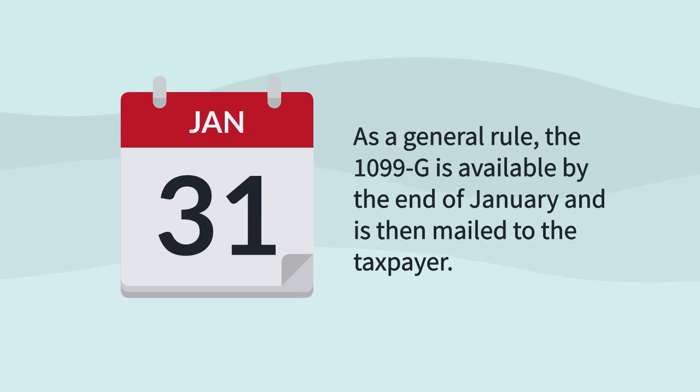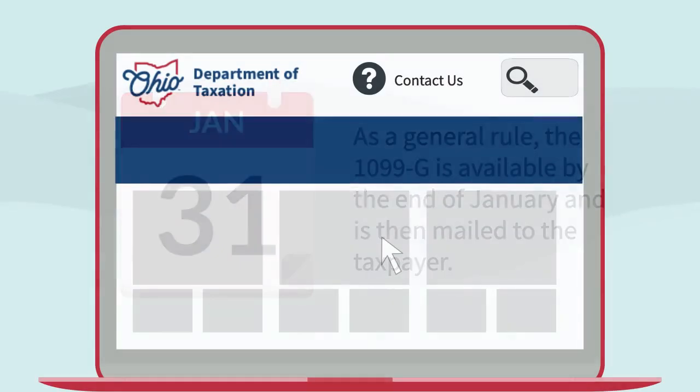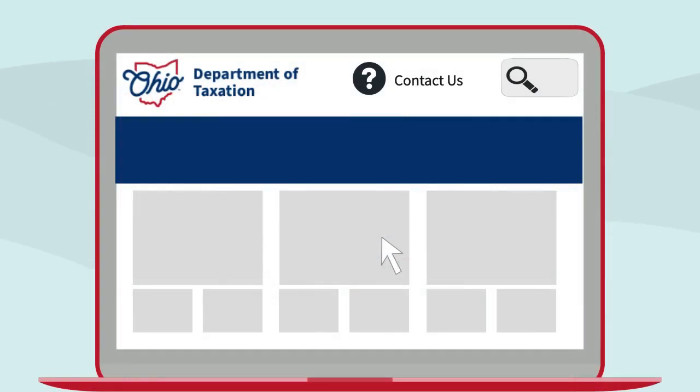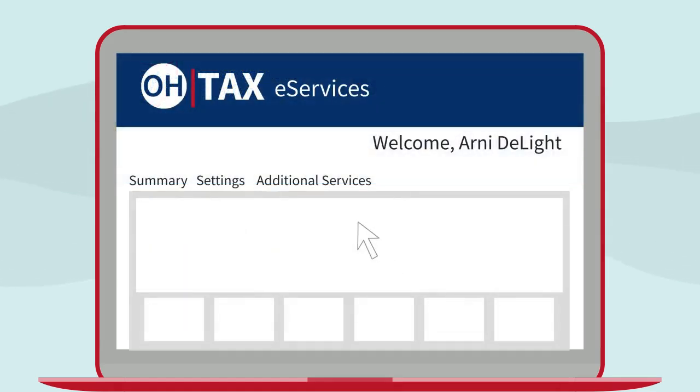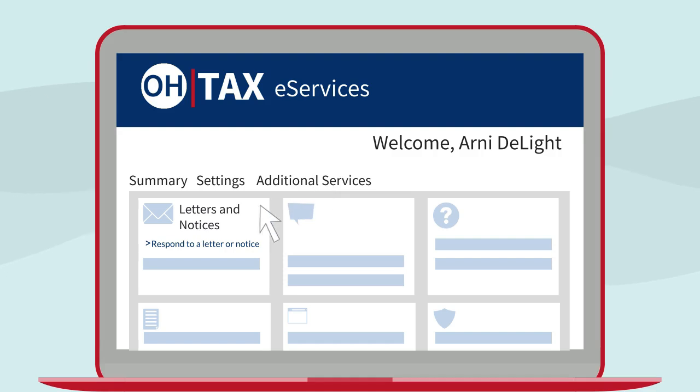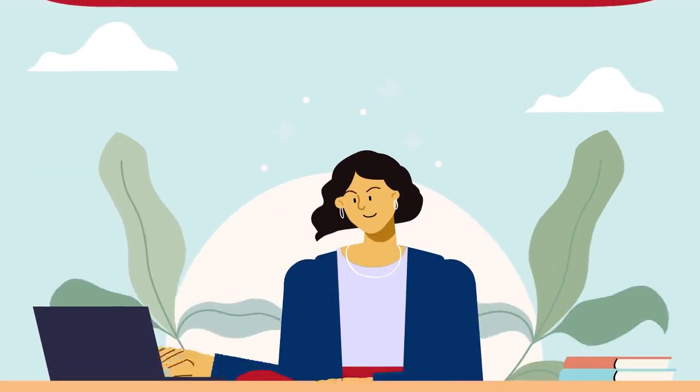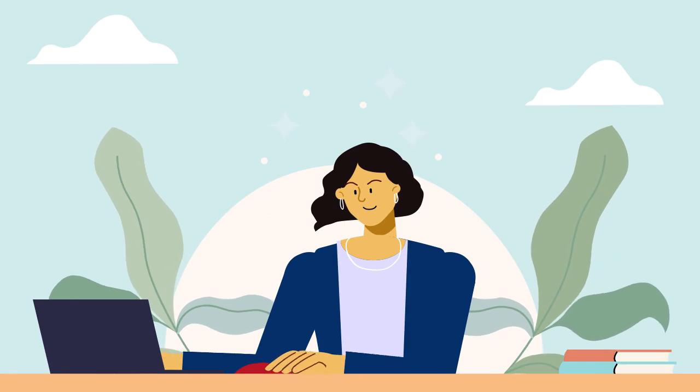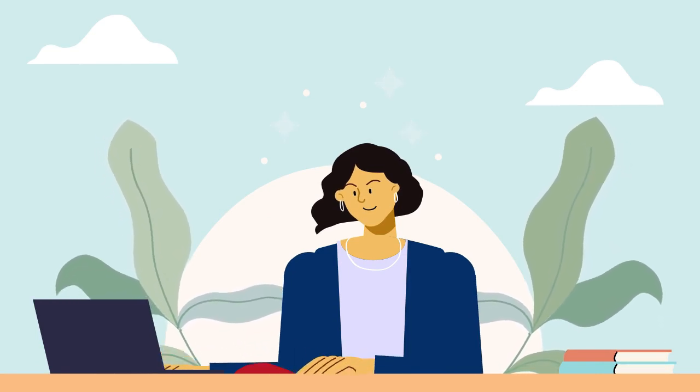If you would like to save mailing time for this form or any other correspondence, you can choose to receive documents electronically by registering for Ohio Taxation's online services, also known as OH Tax e-Services. Once registered, log in using your username and password, select Additional Services, and then choose View Letters and Notices. There you will find any correspondence the Ohio Department of Taxation has sent to you.